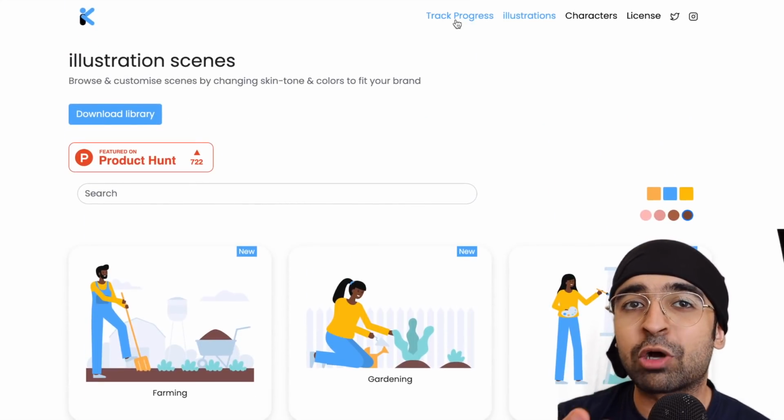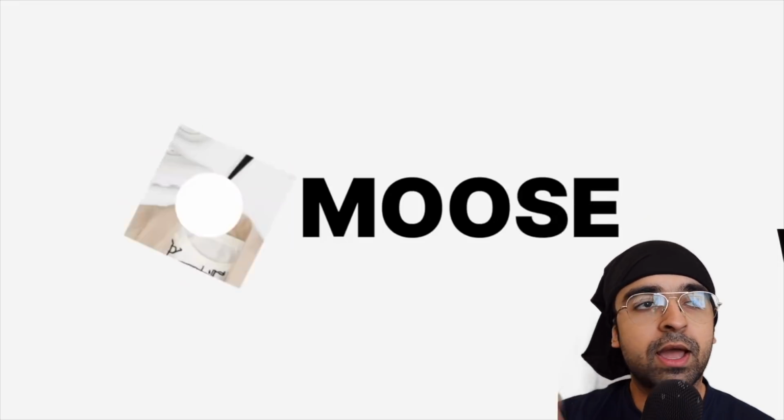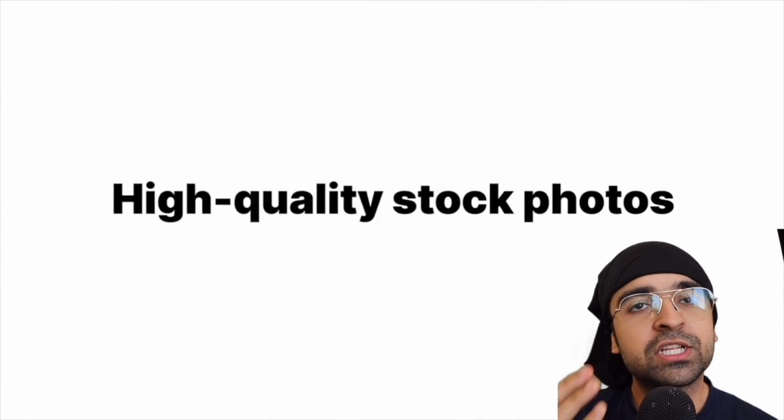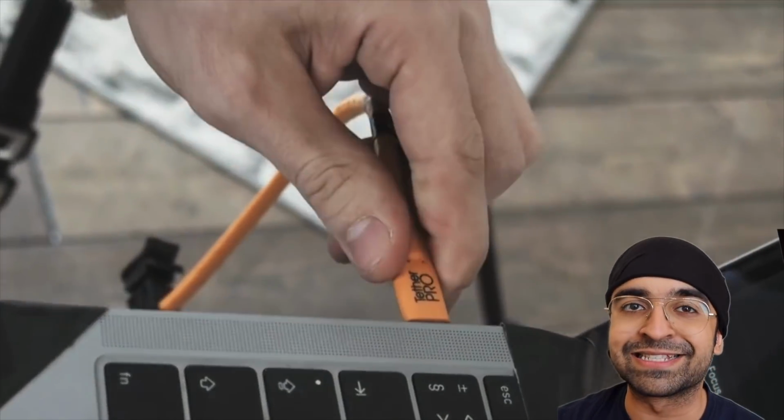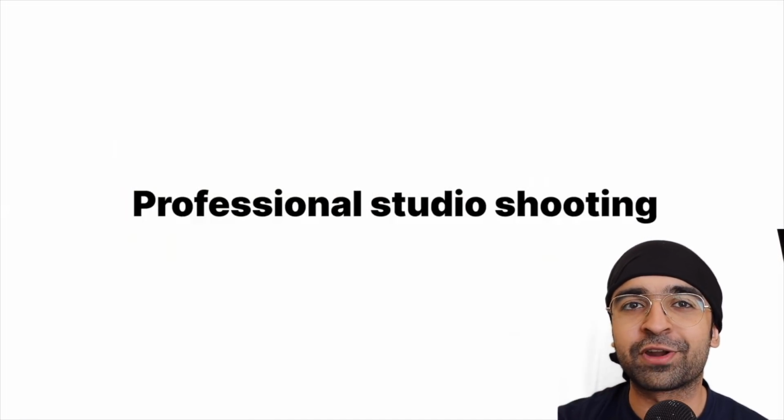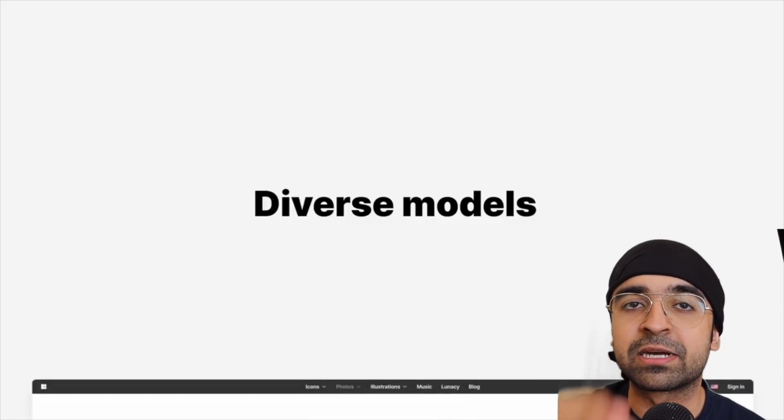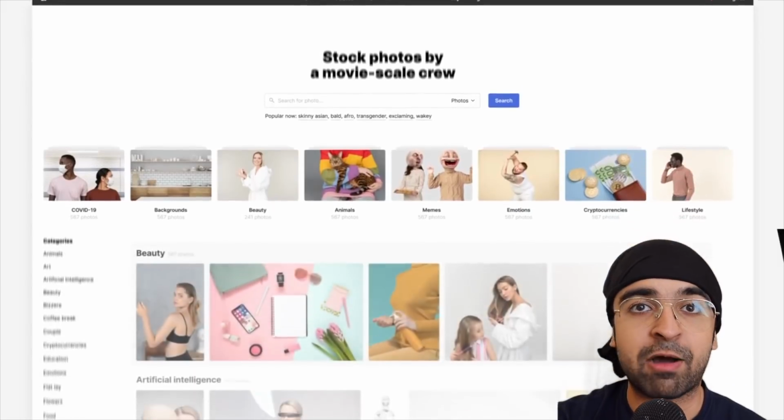Now watermarks on stock photos are so annoying. Adobe, Shutterstock, and so many more. You have to pay a hefty fees every month or buy those stock photos one by one. Moose is a brand new tool by our friends over at Icons 8. They have a good reputation for creating some amazing content. The special thing about this stock image library is that the search is extremely precise and it's powered by AI.